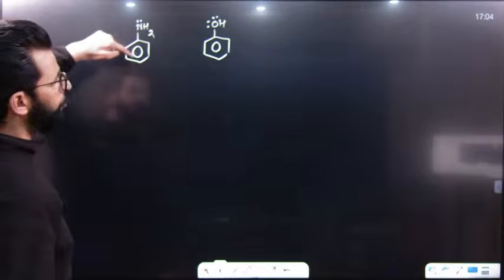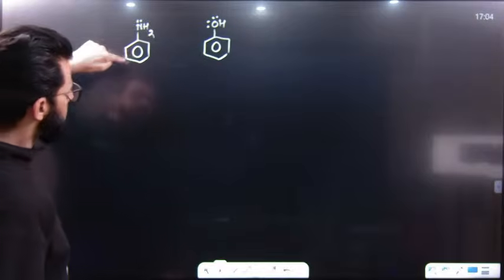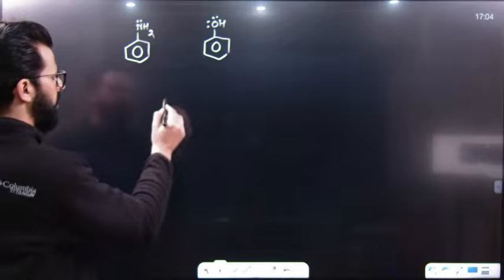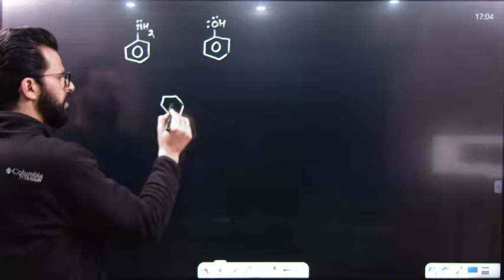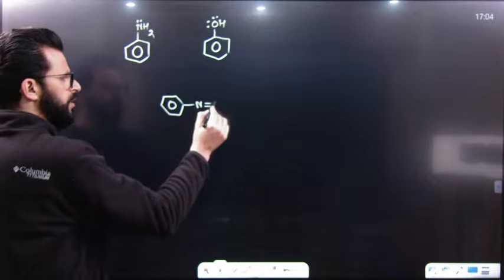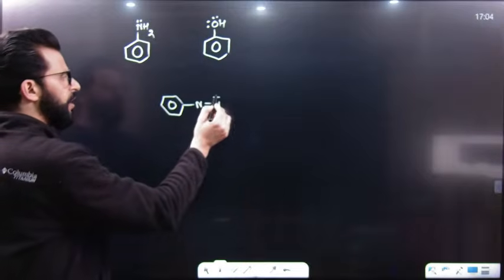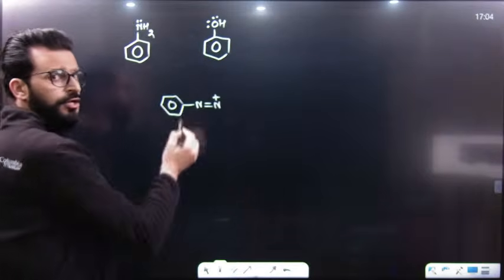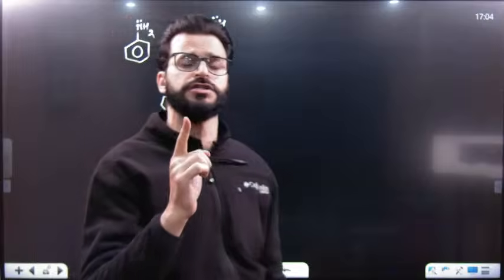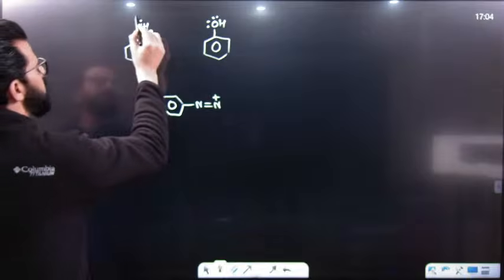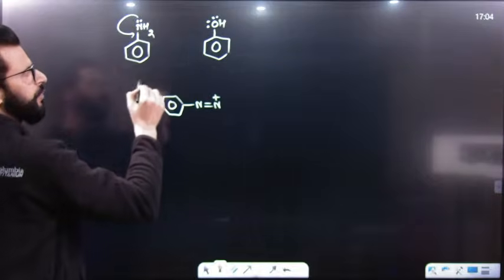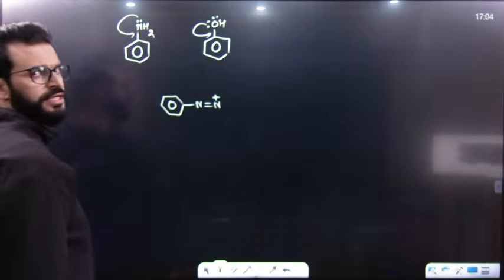This nitrogen will donate electron density, electron density is increased, and it will attack the diazonium ion, which is the electrophile. So where will the rate of electrophilic substitution be more? Where the electrophile can easily go. But the electrophile always prefers the aromatic ring whose electron density is more. Here it is the nitrogen which increases electron density, and here it is OH which increases the electron density.